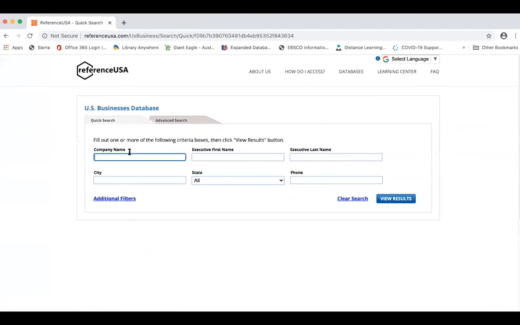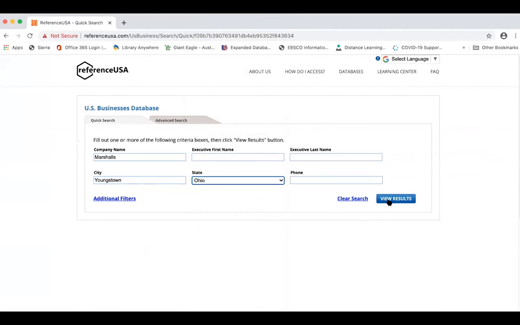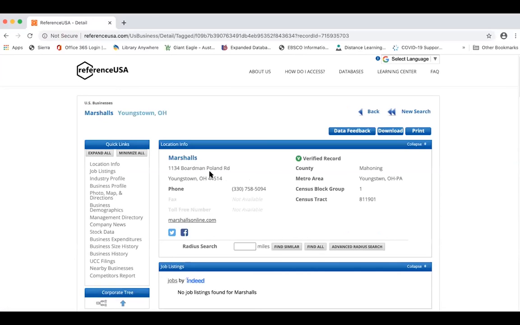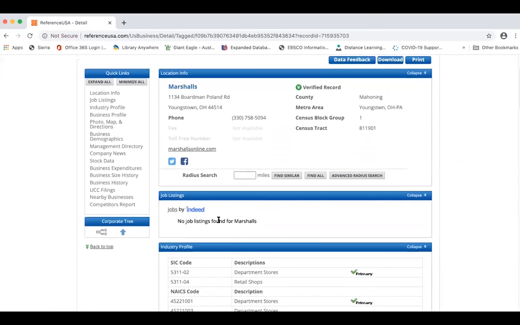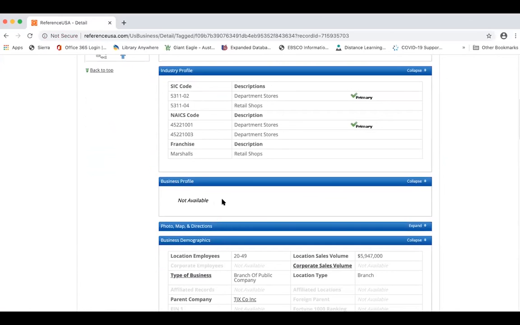So again, I can search for a company in here, and we'll stick with the same example of Marshalls in the city of Youngstown, Ohio. And the first thing that's going to come up is the local Marshalls that's down in Boardman. In this entry, I'm going to see the full address and, again, the website for Marshalls Online. If they had any openings at the local franchise of Marshalls that were posted on Indeed's job board, they would show up here. The industry profile is always kind of handy for seeing what kind of store or business you're looking at. What's really good to look for is the business profile.